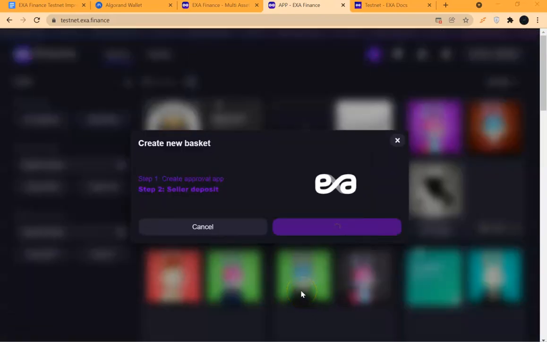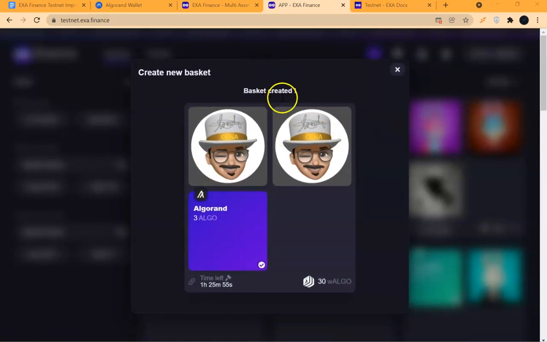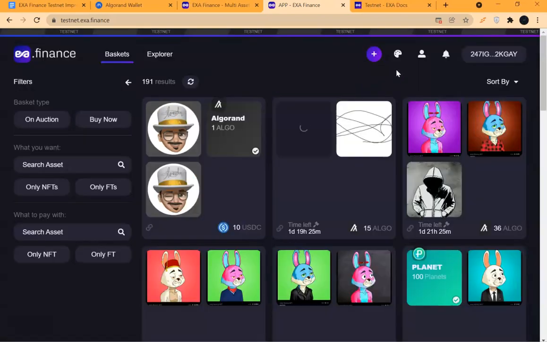Okay. So I have approved in the wallet for the second pop up, and that is it. You see, basket created. The difference between the previous basket and this is this time left and the armor. If you notice this armor, this is an unction armor. All right, this armor is an unction armor, so it shows that this basket is on unction. Okay, so yes, we are done with it.